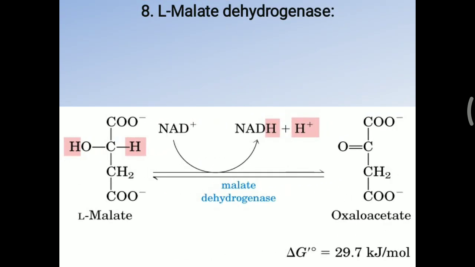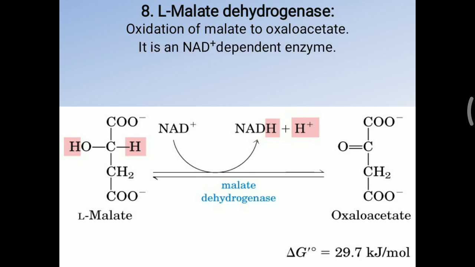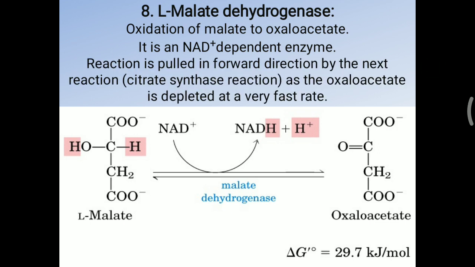Now next, that malate is finally converted into oxaloacetate. So that is also the initial molecule. So oxidation of malate to oxaloacetate with the help of the L-malate dehydrogenase enzyme. It is an NAD plus dependent enzyme. The reaction is pulled in the forward direction by the next reaction, that is the citrate synthase reaction.